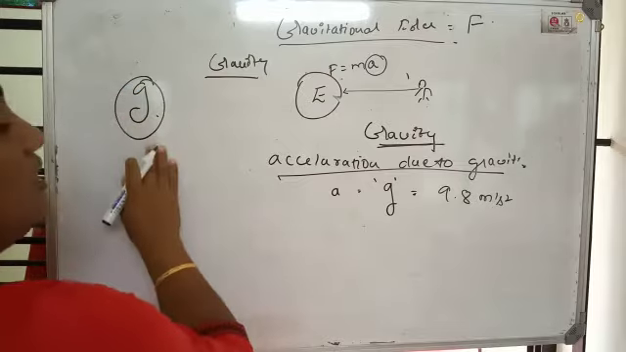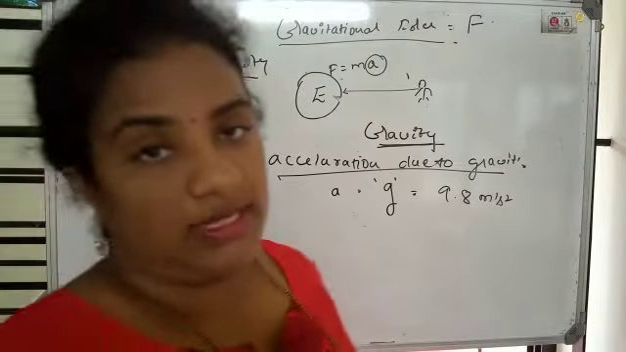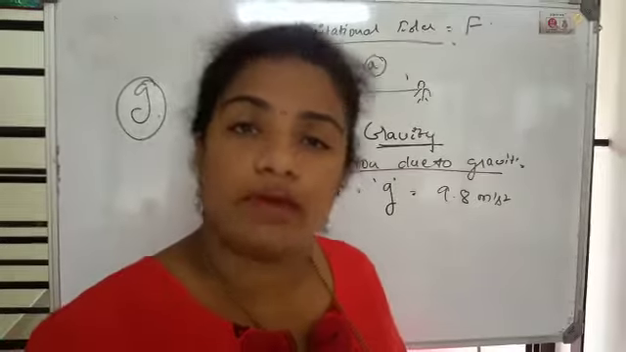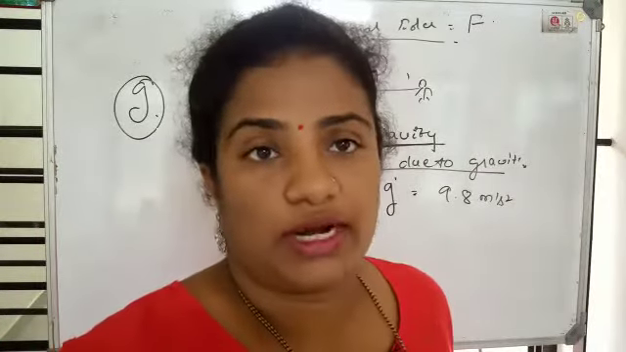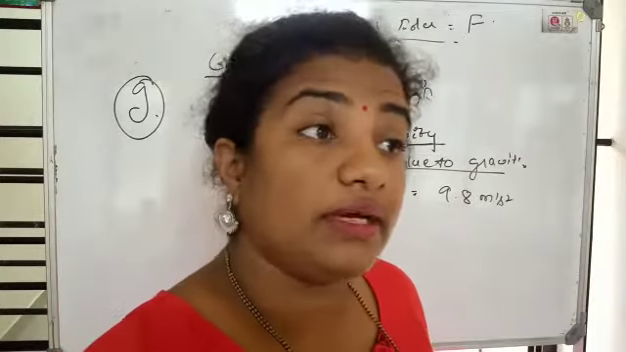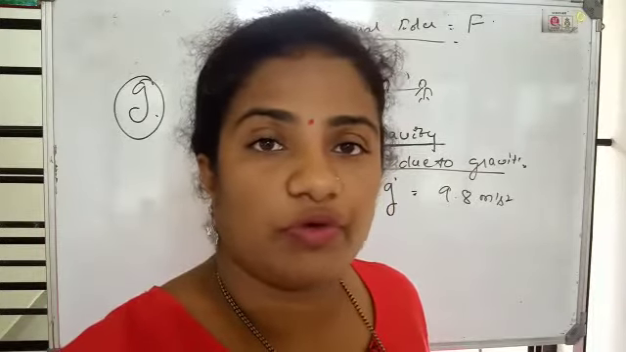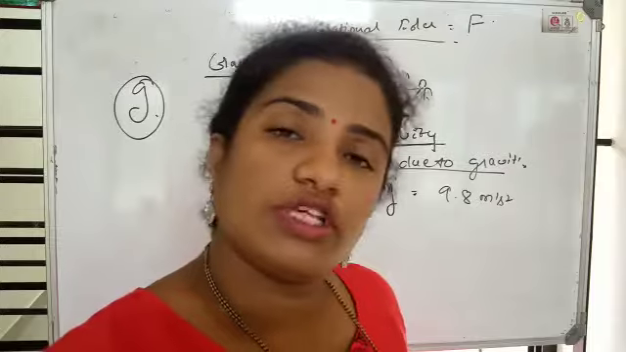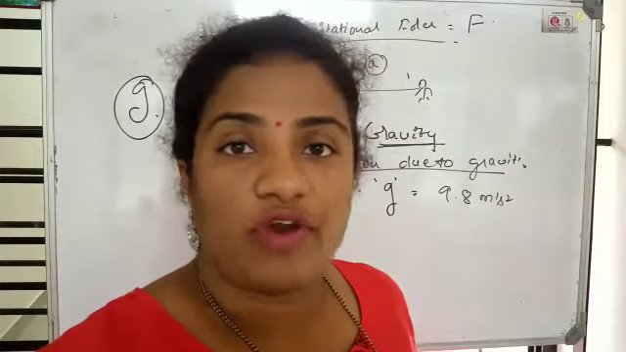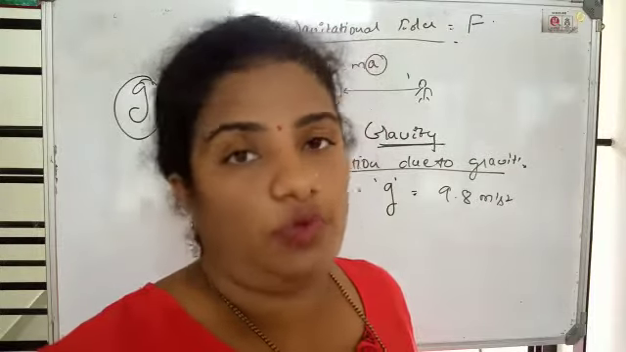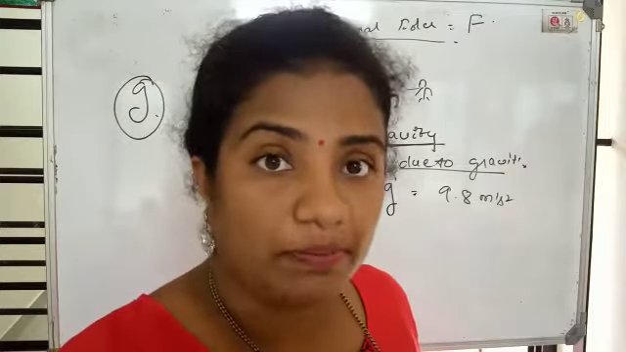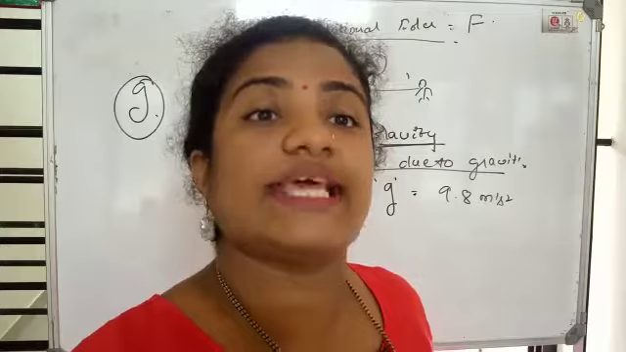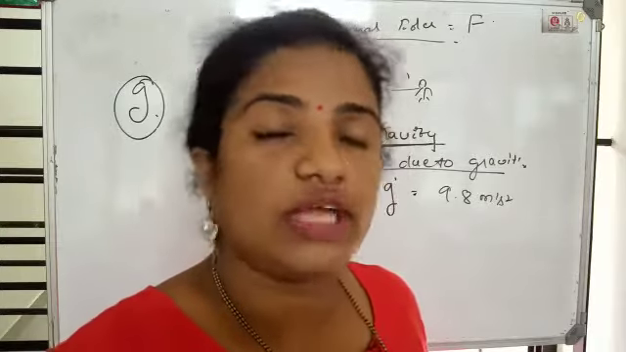First one, g does not depend upon mass. It is not dependent upon the mass. You can consider any planet, or any bigger mass body moving under the influence of gravity, or a smaller body moving under the influence of gravity. Both are moving with the acceleration of 9.8. So it does not depend upon whether the body's mass is higher or lower.